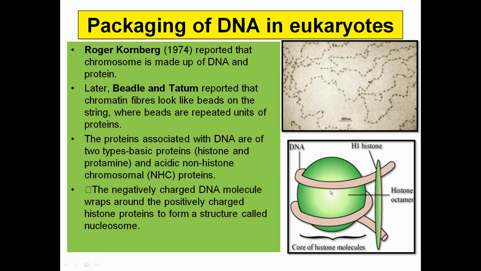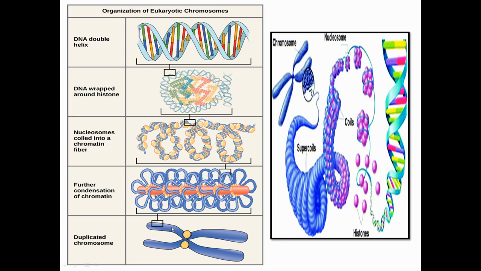And the negatively charged DNA is wrapped around the basic protein. And this whole structure will be referred to as the nucleosome. And this is the first coiling or binding of the DNA. Here you can see the vast stretch of the DNA is being coiled with the help of the histone protein and non-histone proteins, and later forms the nucleosome unit.